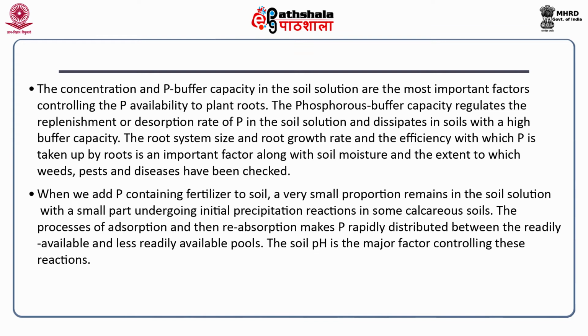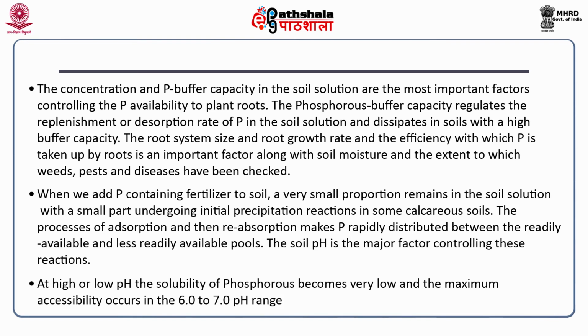The soil pH is the major factor controlling these reactions. At high or low pH, the solubility of phosphorus becomes very low and the maximum accessibility occurs in the pH range of 6 to 7.